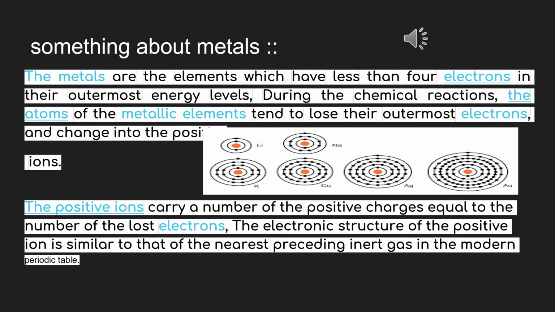Proceed, let me revise the concept of metals in context with electrons. We must understand that the basic nature of metals includes the losing of electrons. They lose 1, 2 or 3 electrons as per their need and as per the valence electrons concept, and thus form cations, the positive ions. On the other hand, non-metals show the opposite nature, which is they basically accept electrons. So they usually form anions, right? This is one basic difference because the cation-anion story is important as far as the whole chemistry is concerned.